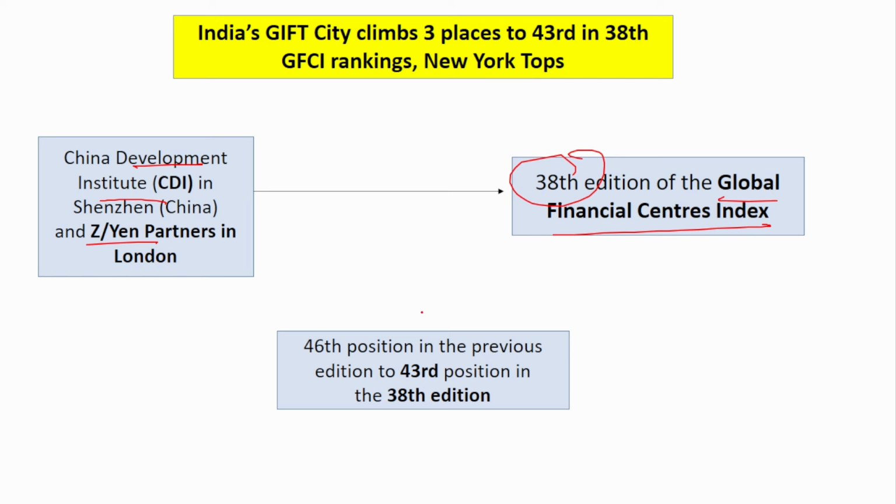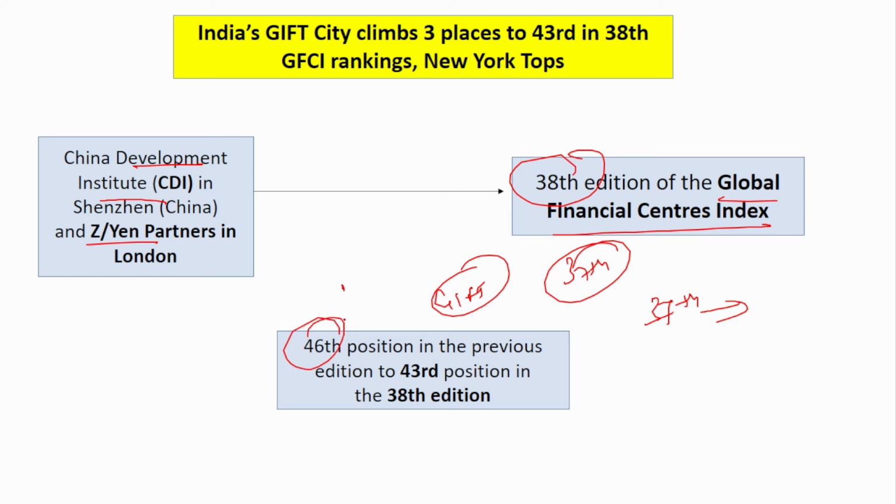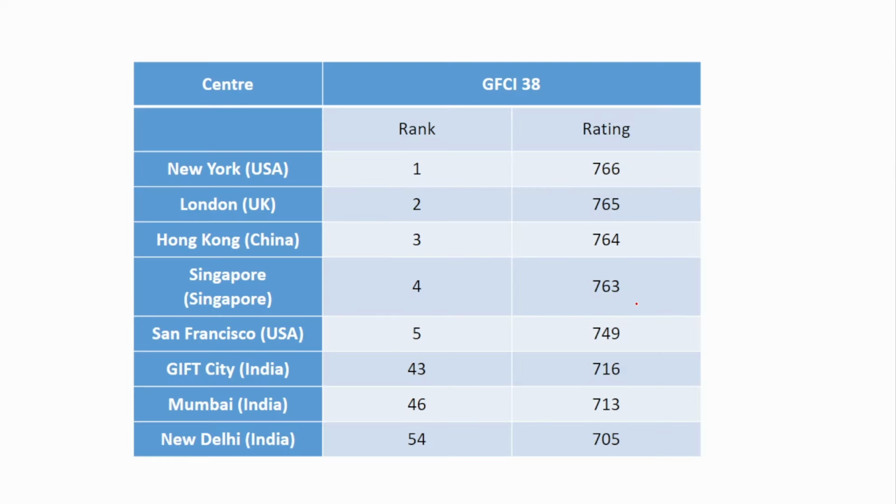Here the position of Gift City compared to the 37th edition has improved. In the 37th edition, Gift City was in the 46th position. Now it has improved to the 43rd, so 3 positions have been improved. The top 5 centers are: first New York, followed by London, Hong Kong, Singapore, San Francisco. From India, there are 3.